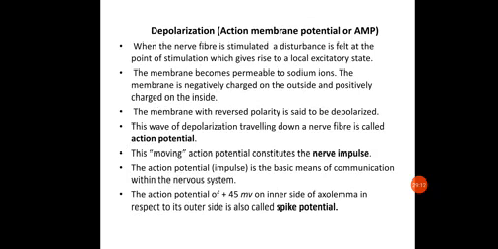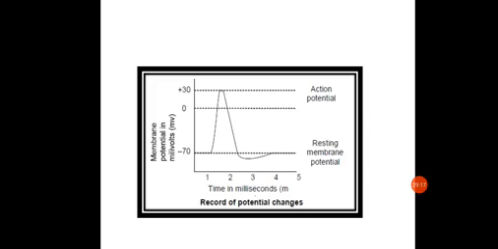This will cause the action potential, and it will form a wave, which will be transferred from one point to another. This movement of the wave is called the nerve impulse, which is nothing but the means of communication in the nervous system.